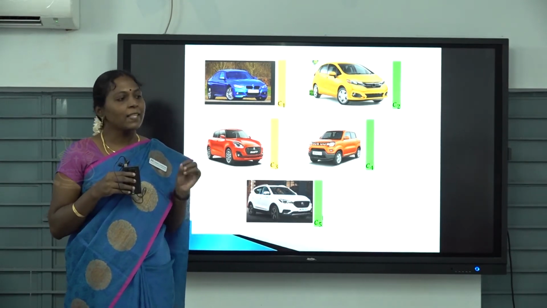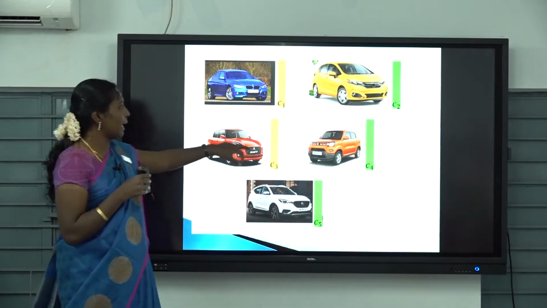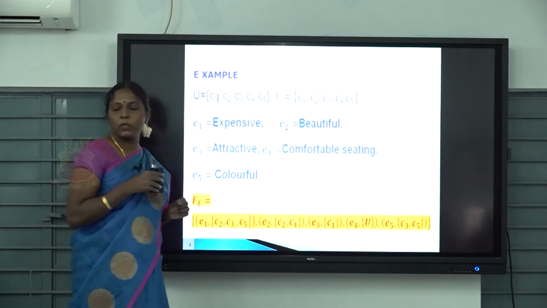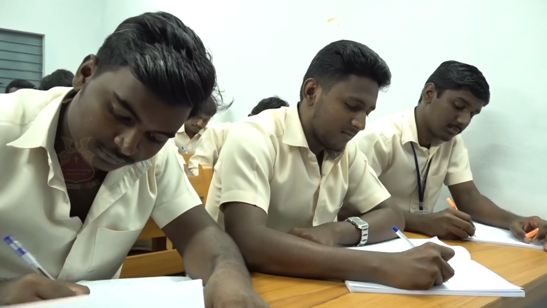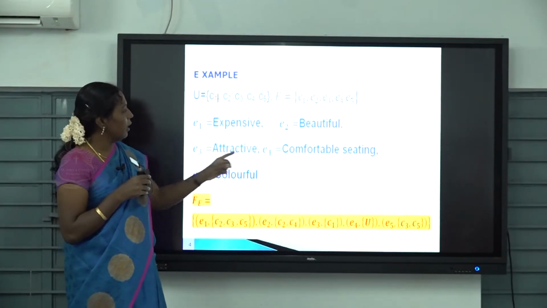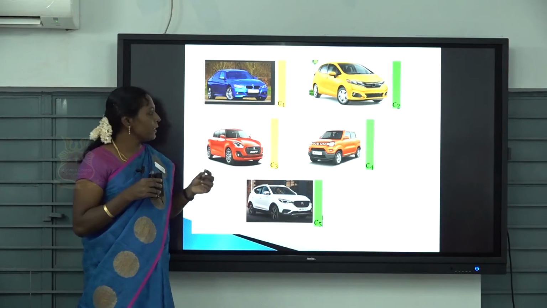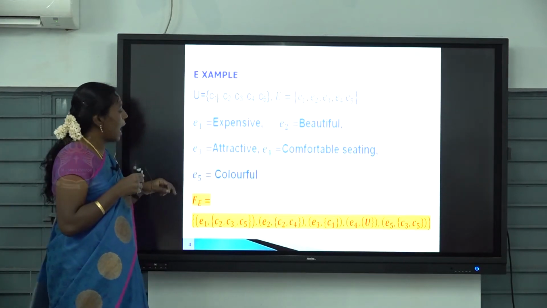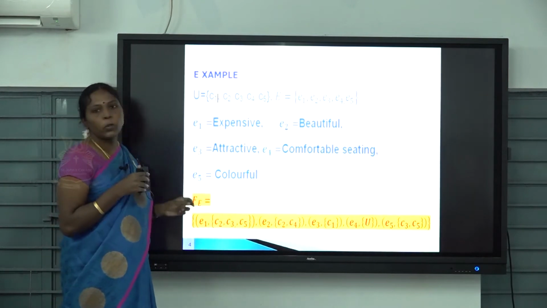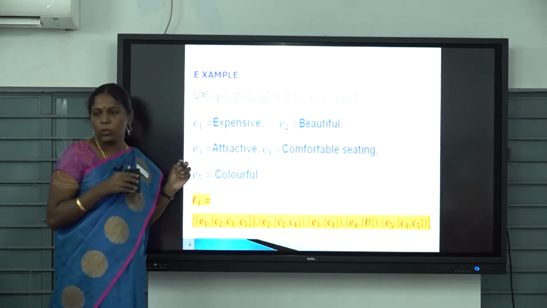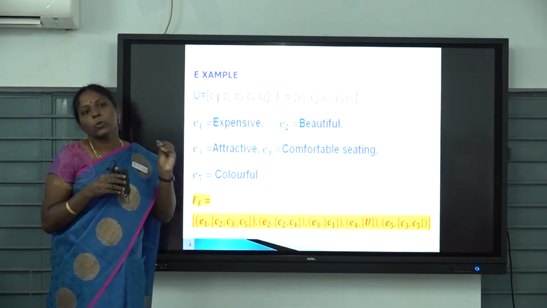The first one is the car must be expensive. It must be beautiful. It must be an attractive one. It must have a comfortable seating arrangement and it must be a colorful one. These are the attributes. Based on these attributes only, you want to choose a car.